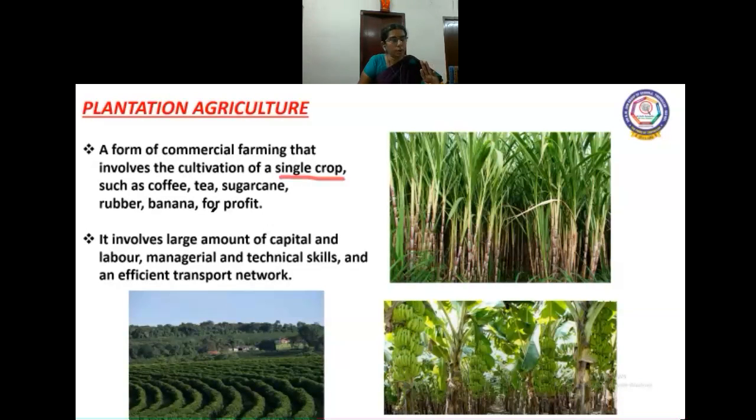It involves large amount of capital, more labor, managerial skill, technical skill and an efficient transport network is very important because it is produced on a large scale and it has to be transported to the market. So transportation facility is very important in this plantation agriculture.